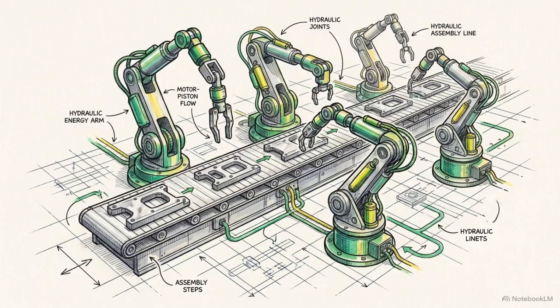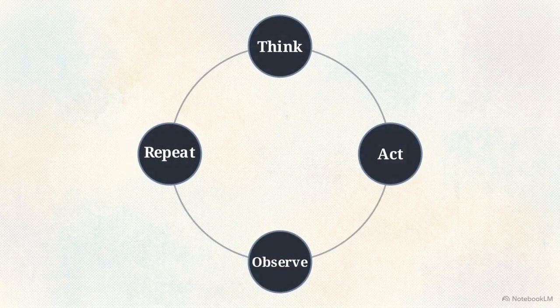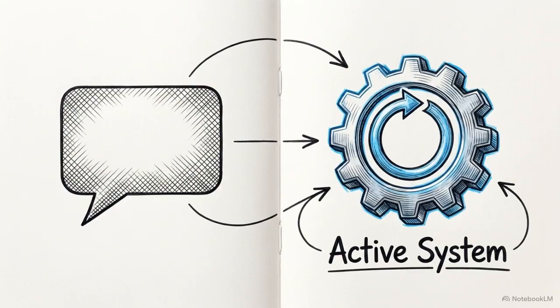Instead of stopping after one answer, an agent persists until the task is done. This loop is the core architecture of an agent. It thinks about the goal, decides on an action, observes the result, and repeats. It functions like a junior assistant, looking up information, using software tools to check results, and trying again. This shift from a single response to a continuous loop is what turns a chatbot into an autonomous worker.